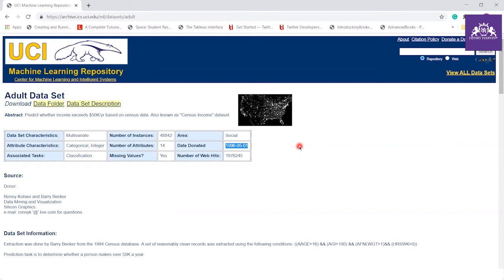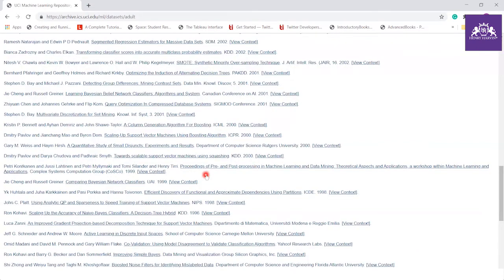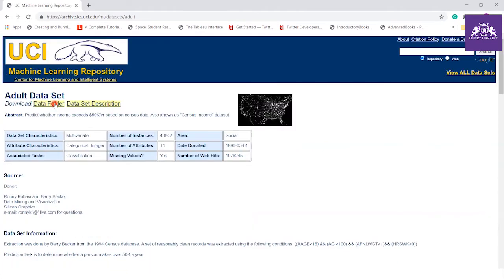This dataset is uploaded on the UCI repository, and this is the classification type, and it contains missing values, and the number of downloads are this. There is some information you can go through from that, but we are going to download the dataset. So click on download data folder.